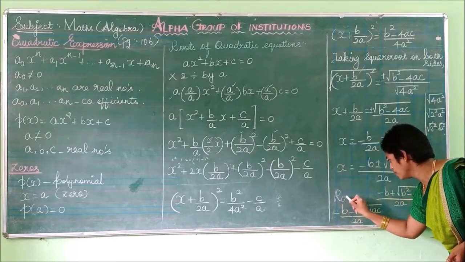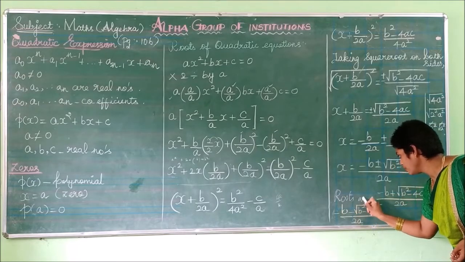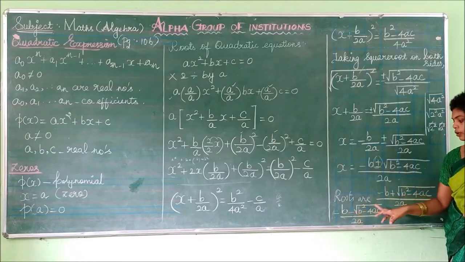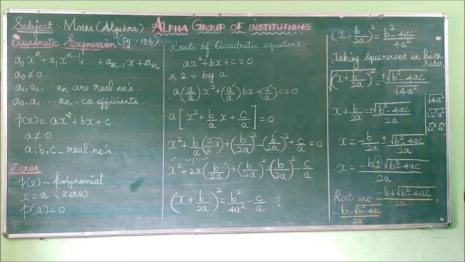So what are our roots? Our roots are minus b. Here two terms are there, plus as well as minus. You take plus as one root and minus as another root. Minus b plus square root of b square minus 4ac divided by 2a. What is our other root? Minus b minus square root of b square minus 4ac divided by 2a.